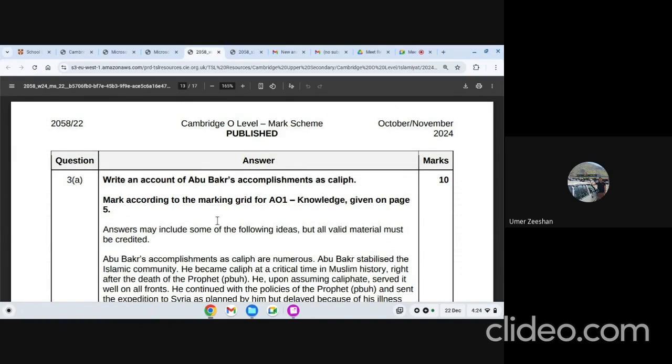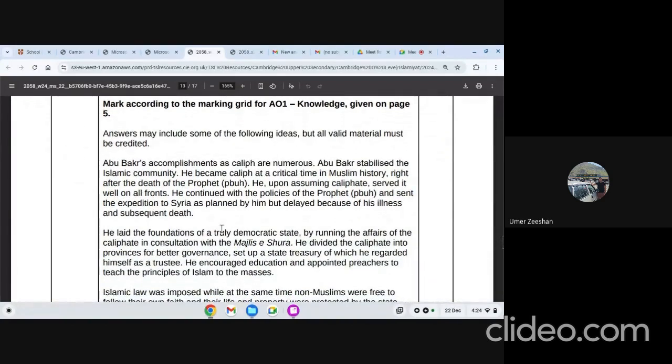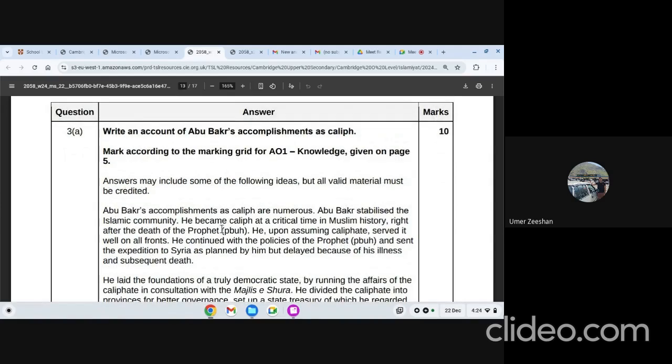What do we mean by the word accomplishments of Hazrat Abu Bakr? Achievements, in simple words, great. So you need to plan your answer, 4 paragraphs. What are the things which you will write in it? Again, when you see this marking scheme, it will give you an idea. Election and a convincing speech in front of the people to make them realize that the person who has been chosen is a good choice. Then expedition to Syria, success. And then the rest of the things we will discuss. We will talk about each achievement gradually.